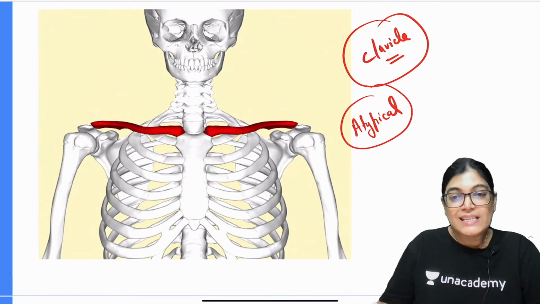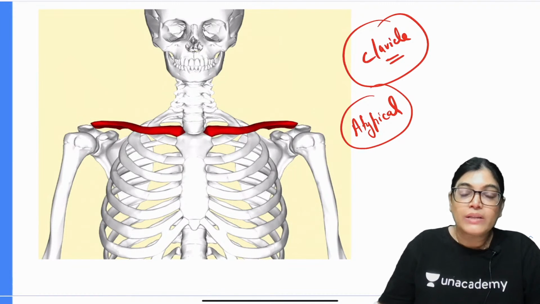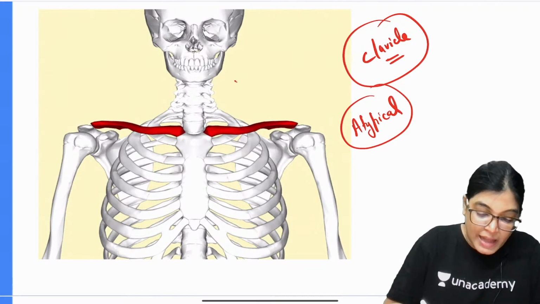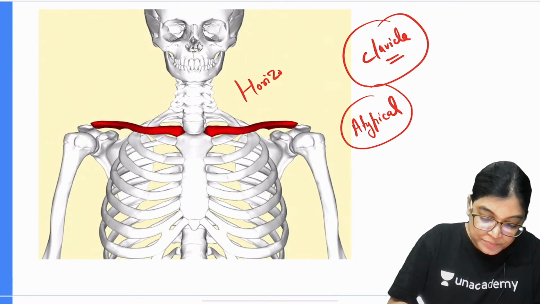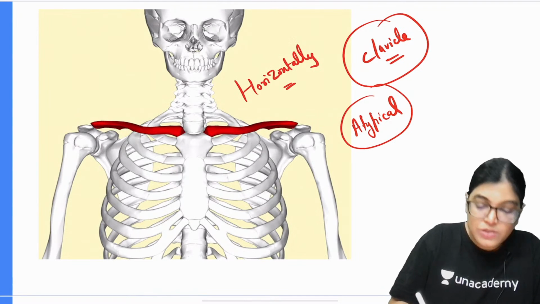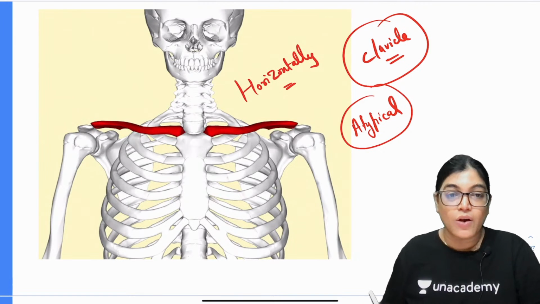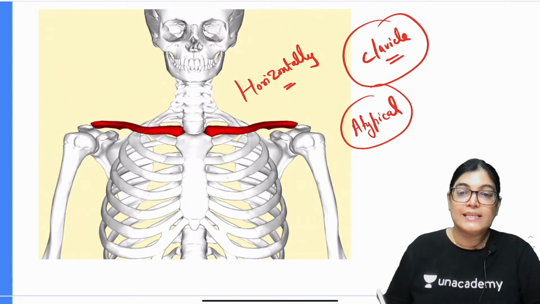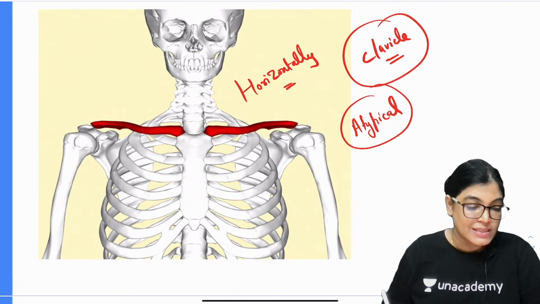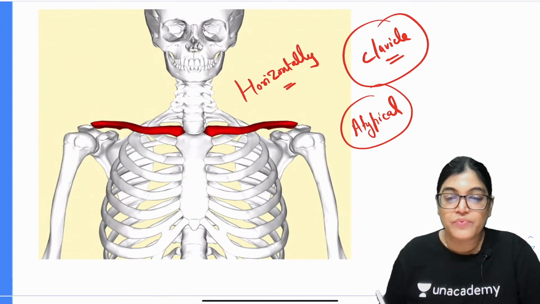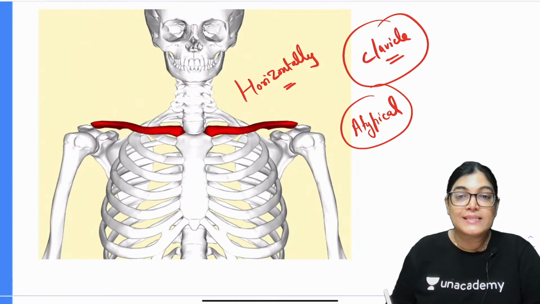Because it's a type of long bone, and we know that in our body long bones are lying vertically, but this is a bone which is lying horizontally in our body. So this is a long bone which is not lying vertical in our body, but it is lying horizontally, and as you can see it also has medullary cavities. Most of its ossification is membranous ossification, and the sternal end has enchondral ossification.